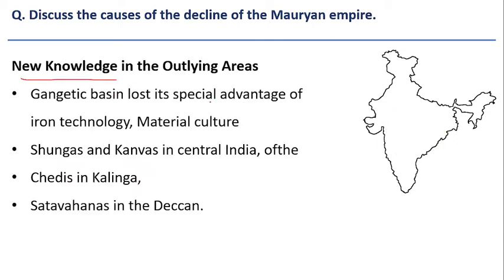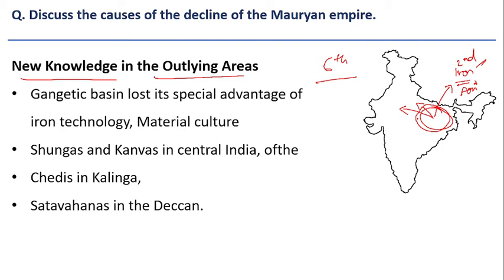One more reason was new knowledge in the outlying areas. If you see the 6th century BC, the causes for the rise of Magadha, it peculiarly enjoyed certain factors compared with the other 15 Mahajanapadas, like iron technology, agriculture, trading, and second urbanization. These are all important factors which improved the material condition of people. This material condition increased the state taxes, and because of this the Magadha Mahajanapada expanded gradually and became the first empire in history.